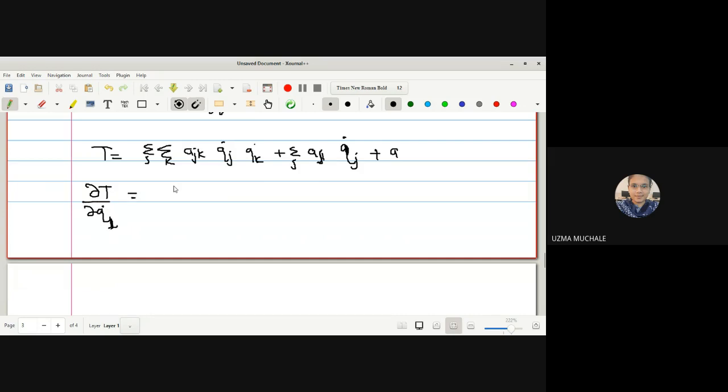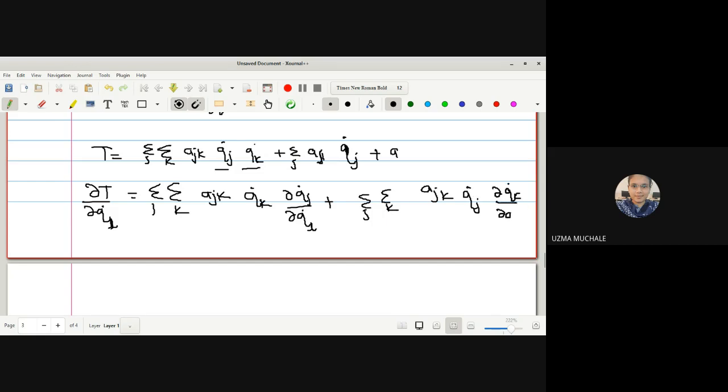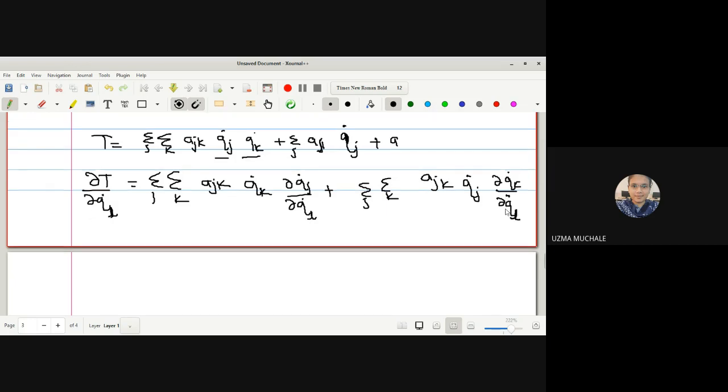q_l dot is equal to summation over j summation over k a_jk as it is. We have to differentiate, so we will get this q_k dot, we will keep it as it is, derivative of q_j dot with respect to q_l dot, plus next term, क्योंकि हमें यहाँ पे q_j dot and q_k dot को u into v रूल यूज करके डिफ्रेंशिएट करना है, बरोबर? तो summation over j summation over k a_jk as it is, then q_j dot is also as it is, we have q_k dot with respect to q_l dot, right?